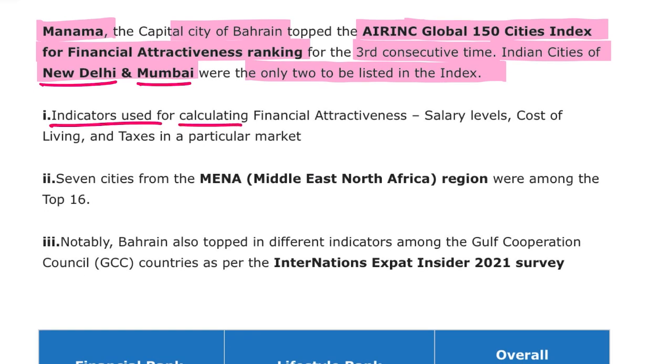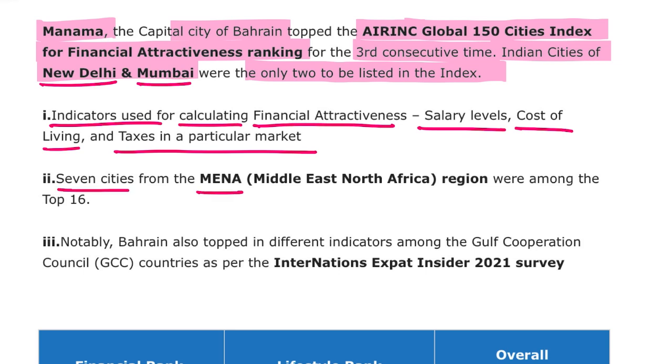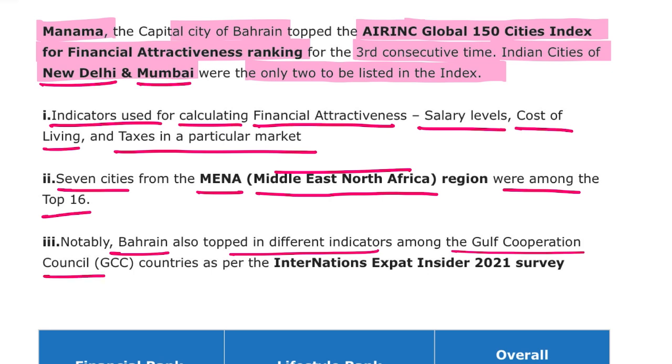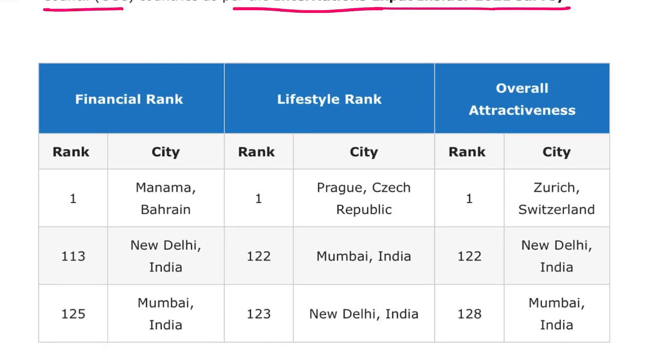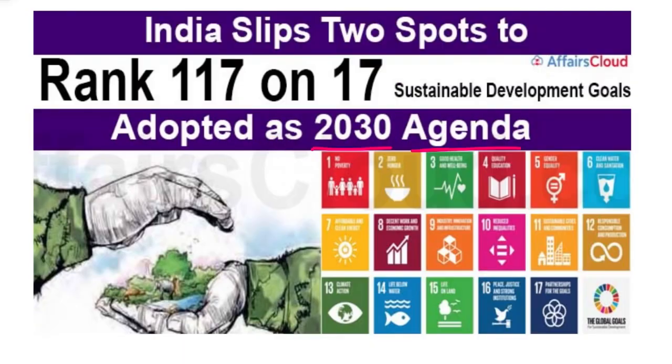Indicators used for calculating financial attractiveness were salary levels, cost of living, and taxes in a particular market. Then 7 cities from MENA, that is your Middle East North Africa region, were among the top 16. Notably, Bahrain also topped in different indicators among the Gulf Cooperation Council countries as per the InterNations Expat Insider 2021 survey. Alright, so this is the ranking given here that you can see.